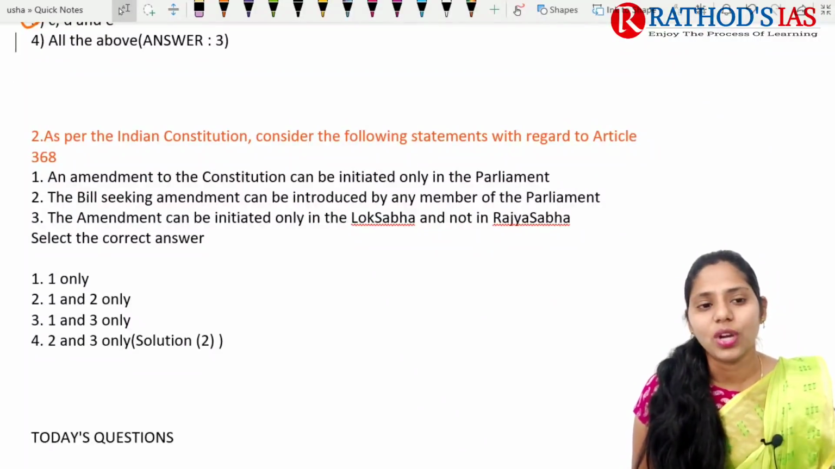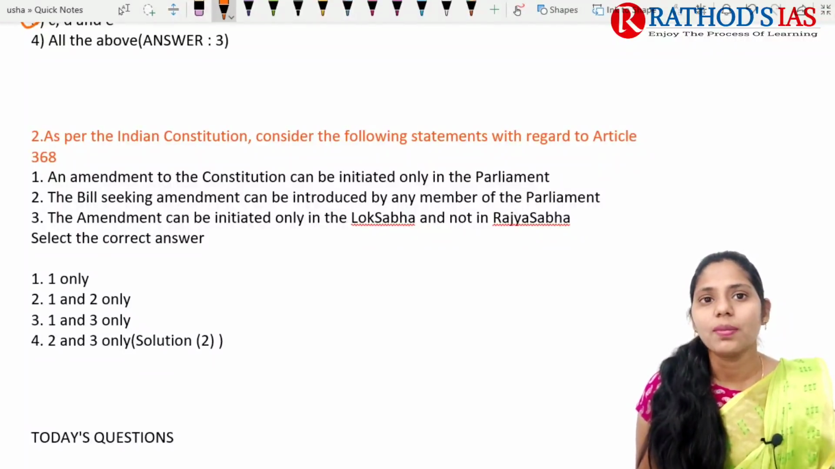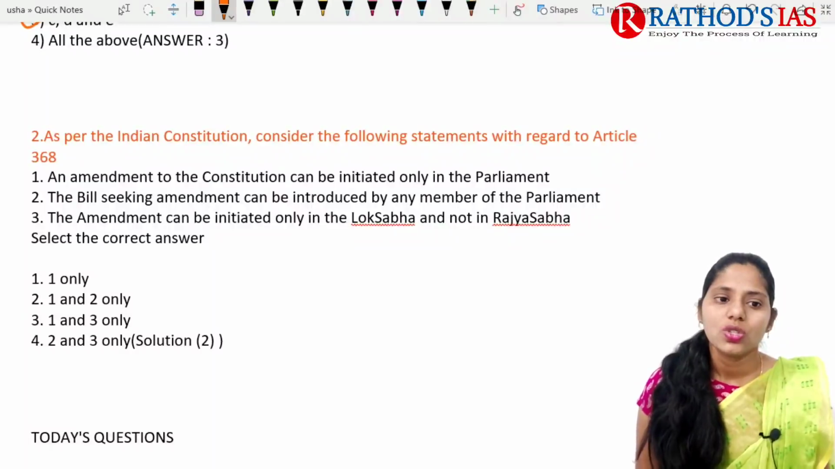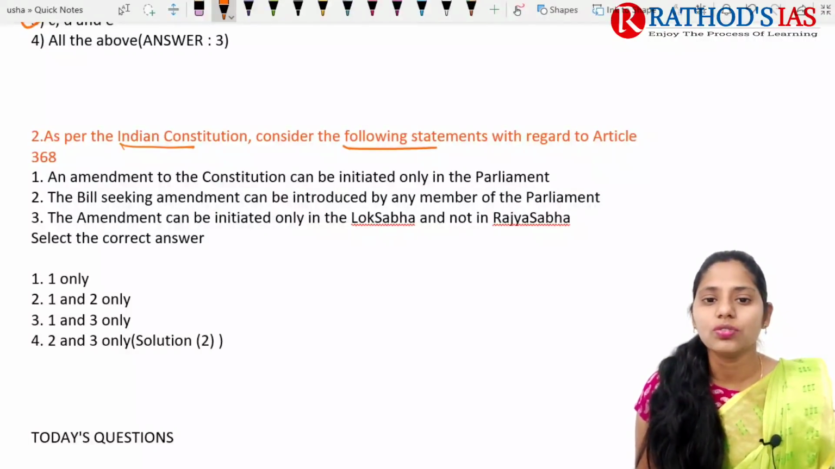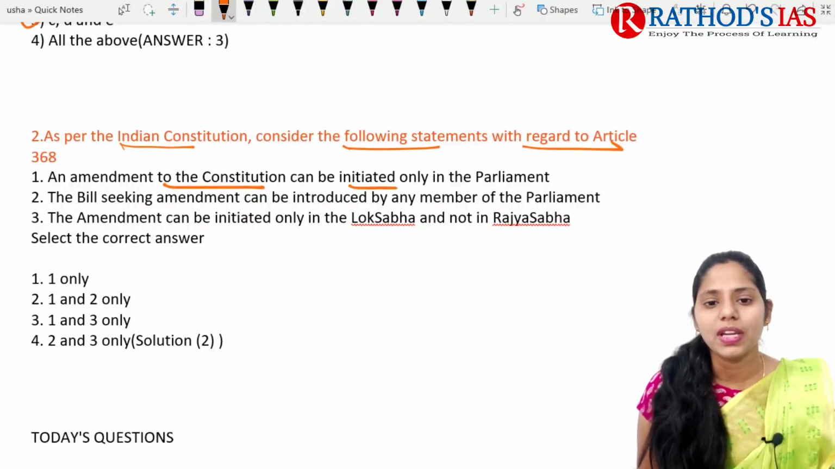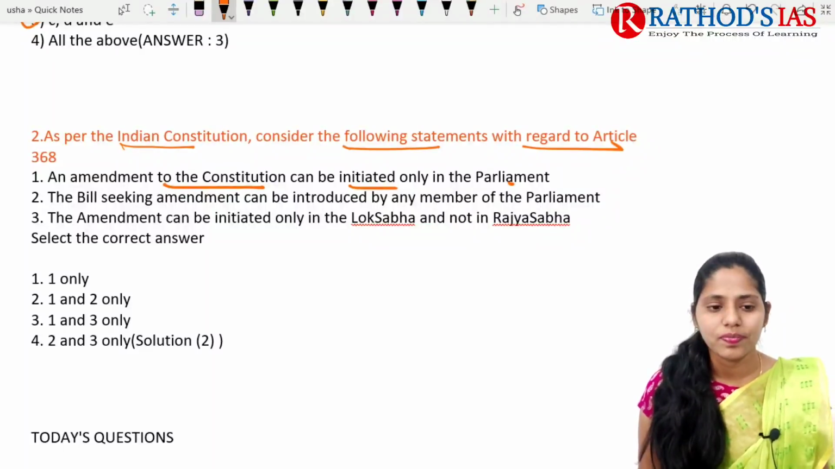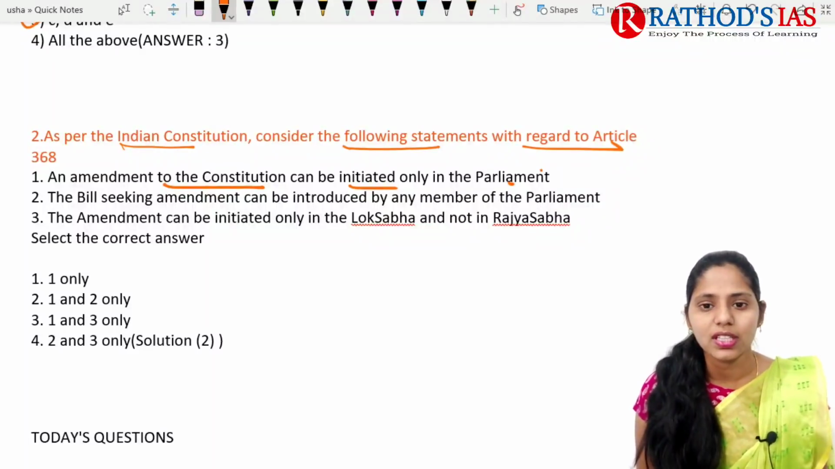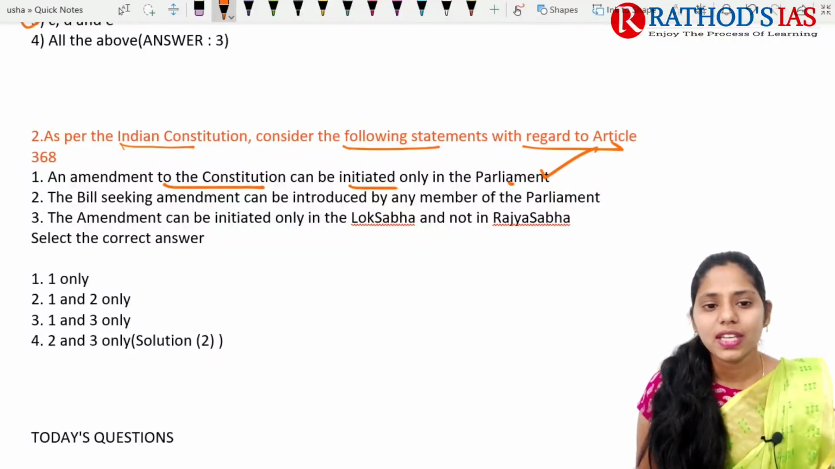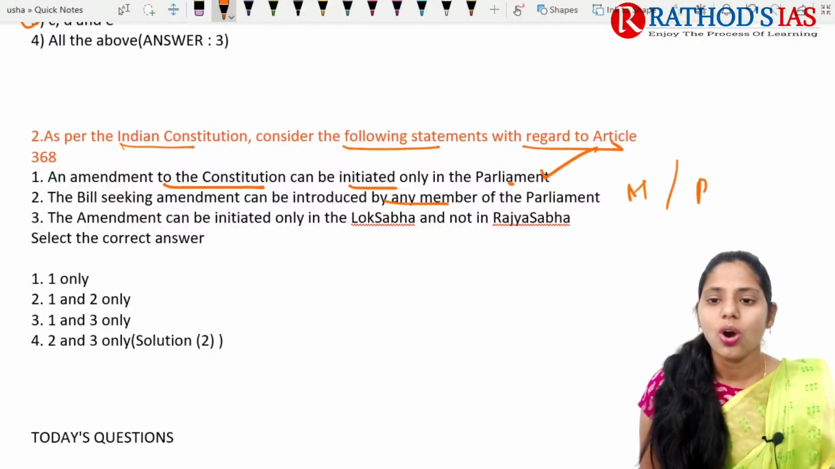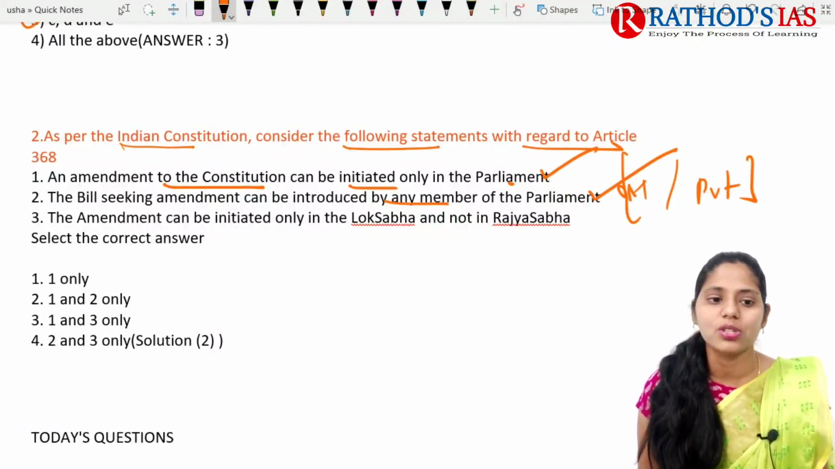And the next question is regarding Article 368, which talks about amendment of the Constitution. As per the Indian Constitution, consider the following statements with regard to Article 368. An amendment to the Constitution can be initiated only in the Parliament. Yes. The next one: the bill seeking amendment can be introduced by any member, either a minister or a private member. Yes, this statement is also absolutely correct.